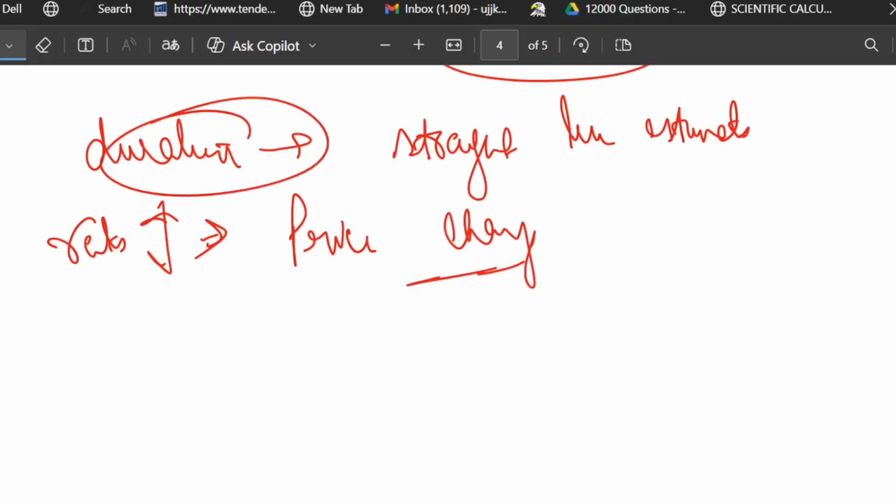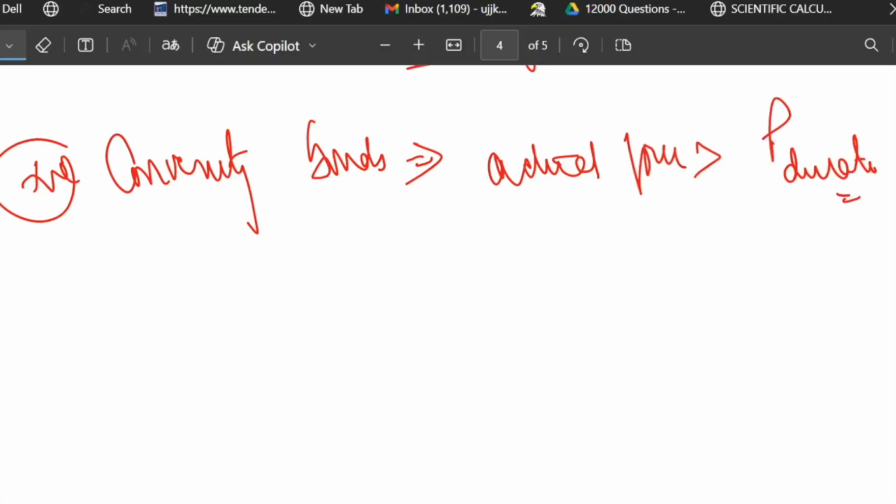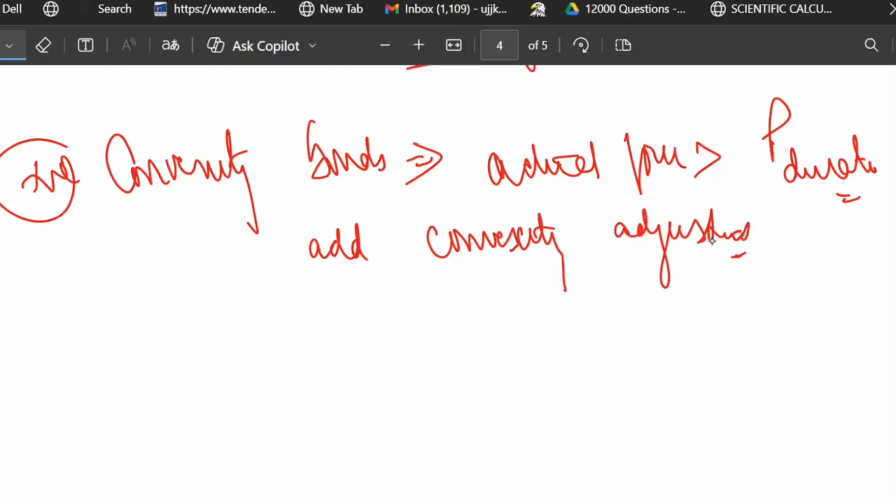Suppose we have a positive convexity bond. In that case, what will happen? Actual price is higher than the price estimated by duration, right? So what we do, we add the convexity adjustment. Please understand, this is a very important thing I'm talking about. In this case, we add the convexity adjustment, the reason being that actual price is higher than the price estimated by duration.